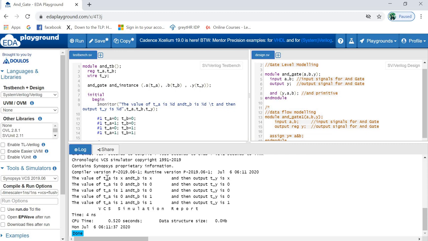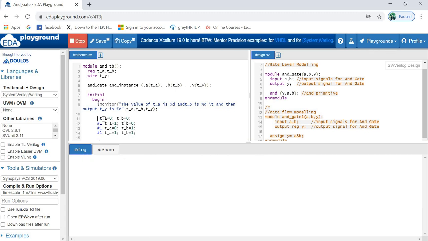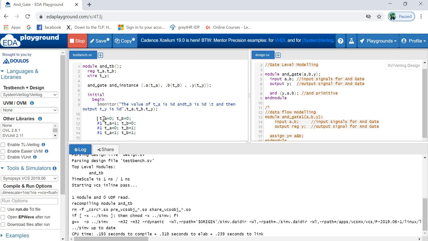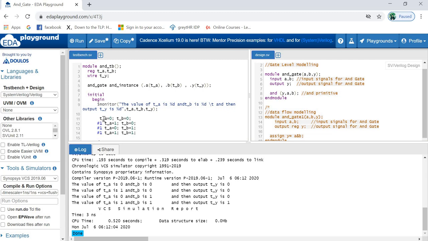Okay, so see, this is the first output which is coming. Let me make a small change here, and then we'll see the outputs. Great.